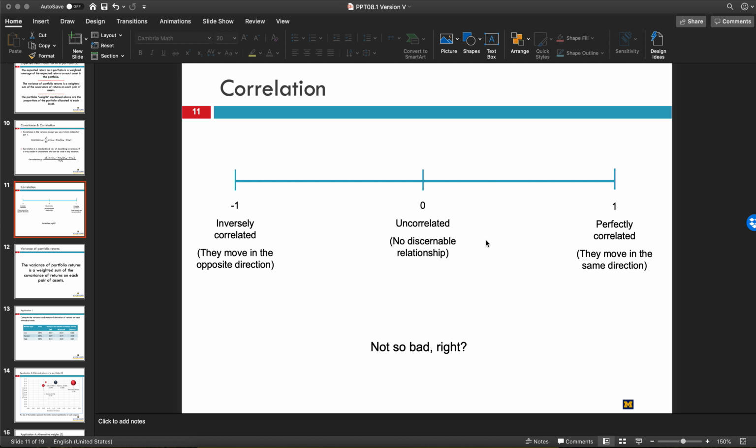And a lot of assets are fairly correlated. And that's one of the problems that we've had in the market in general. I forget what the market number is, but it's somewhere in the 0.56 range. And it basically says when something bad happens in the market, everyone tends to suffer from it. There's a saying that when the US catches a cold, everybody else gets the flu or something similar to that.